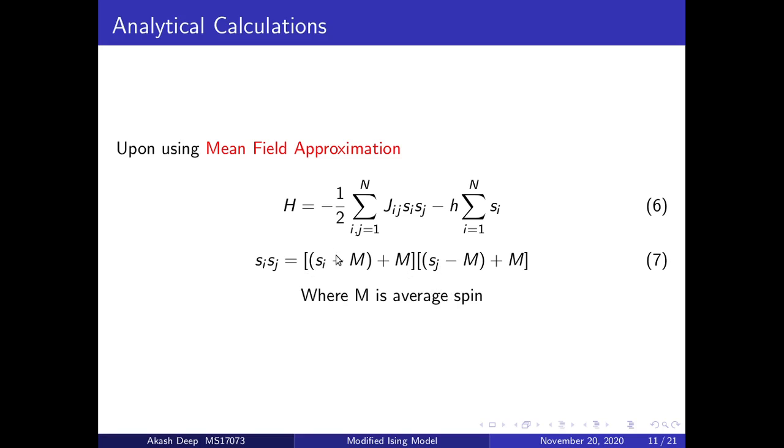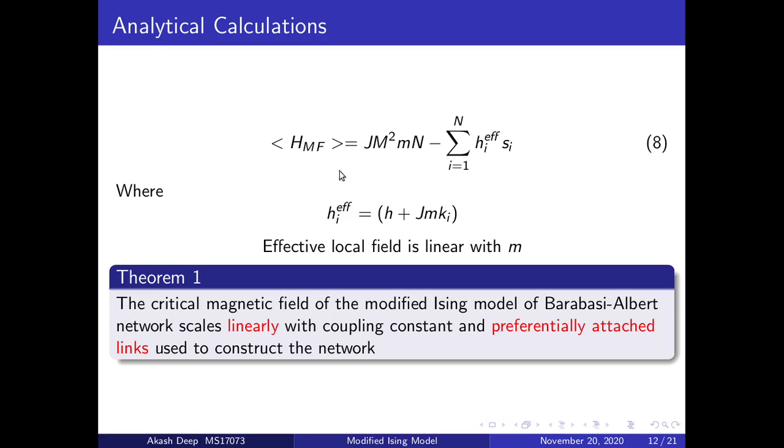If we plug this expression into the Hamiltonian H, we get the following expression. We can easily see that the interaction term has now disappeared, and instead we have something which corresponds to the effective magnetic field. The effective magnetic field is H plus JMKi, and it has been shown in the research that the effective magnetic field is linearly proportional to M, which is the preferential attached links, and J, which is the coupling constant.